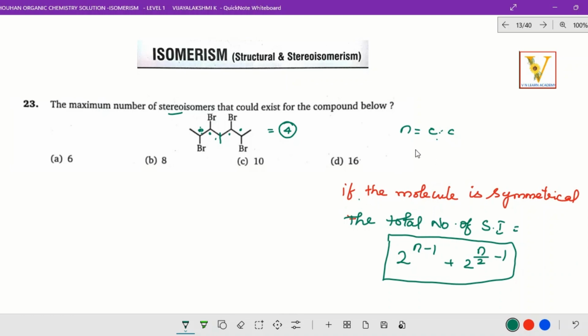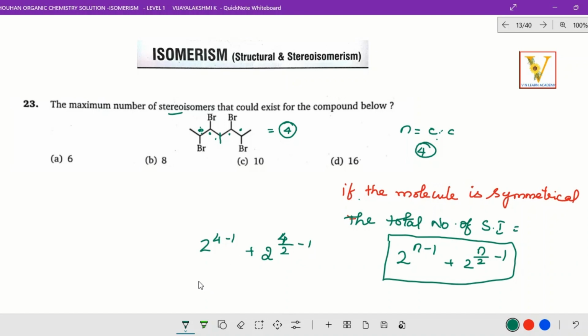So how many chiral centers are there? There are 4 chiral centers. Now can we apply this formula? 2 to the power of n minus 1, n being the number of chiral centers,